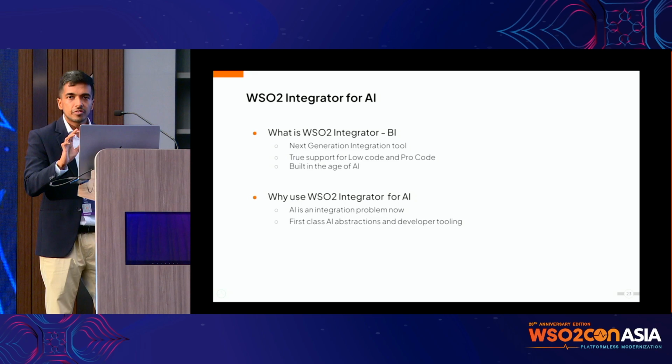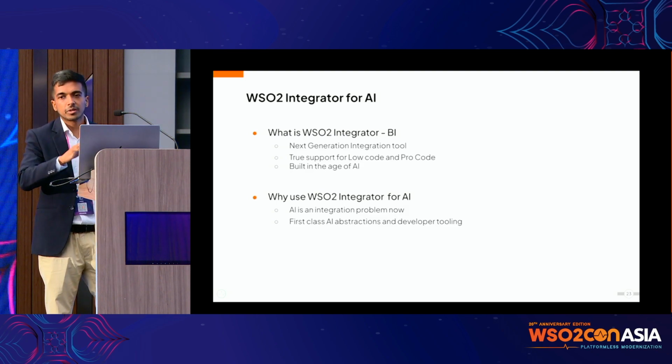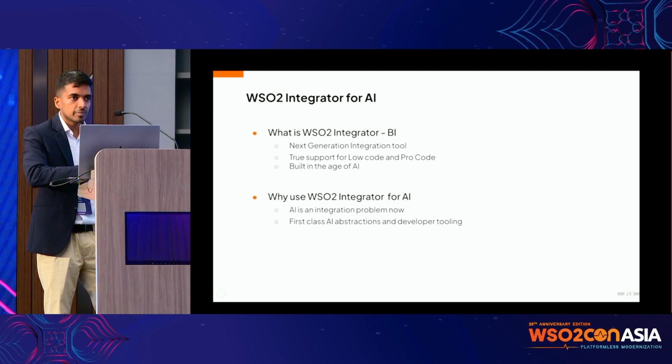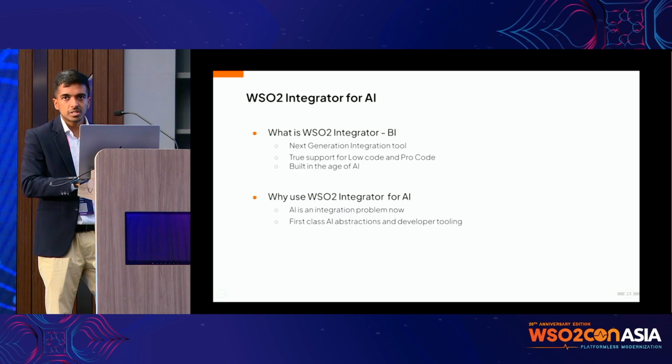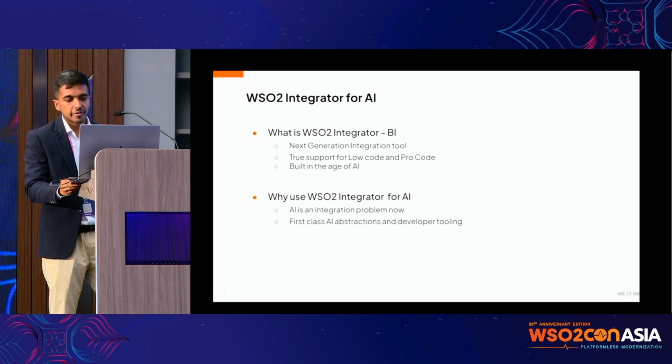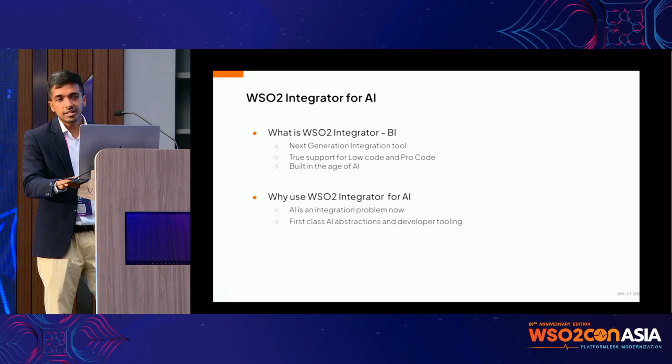One of the key features about this product is that we support the seamless transition from low code to pro code and everything in between. Whatever you write in code will be rendered in the diagram. You won't lose anything. It won't be a black box, right? We have such features, but again, we're not going to get into those. If you're interested in the product and want more details, feel free to talk to us. Attend more sessions. There are plenty of sessions on BI, right?